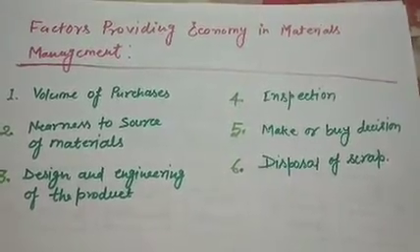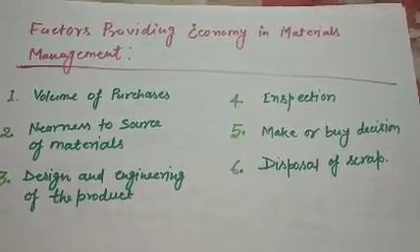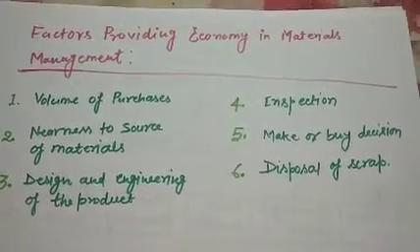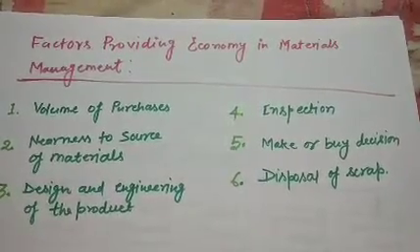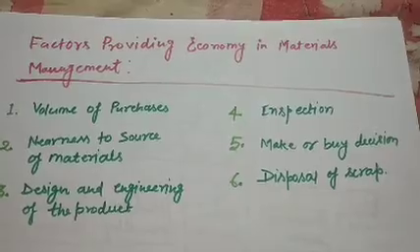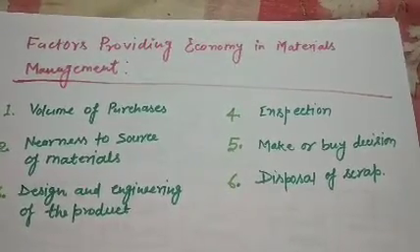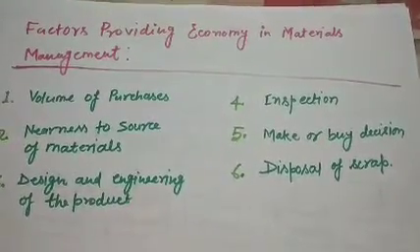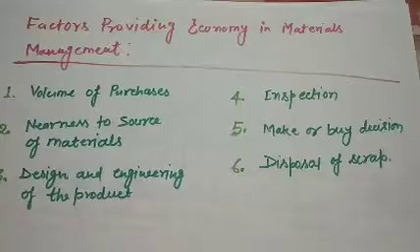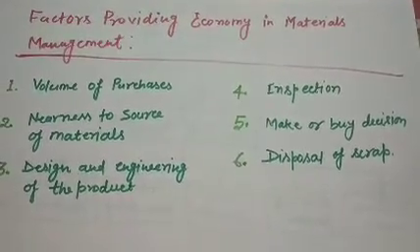Now, the third is design and engineering of the product. Here, if the design of the product does not involve complicated operations in its production process, there will be saving of extra material which is being scrapped during a complex structure.